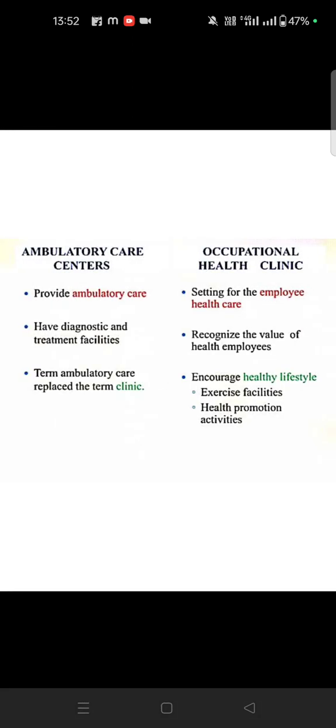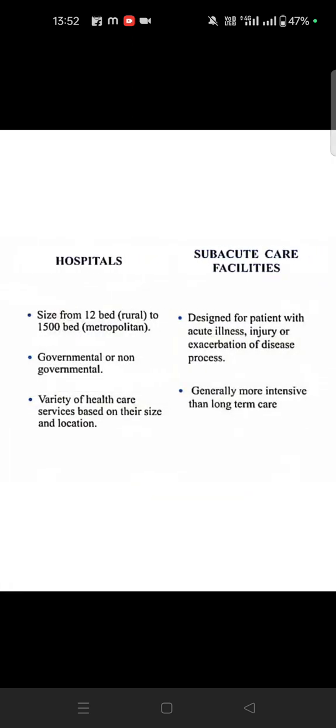Ambulatory care centers provide ambulatory care, have diagnostic and treatment facilities, and the term ambulatory care has replaced the term clinic. Occupational health clinic means a setting for employee health care. It recognizes the value of healthy employees, so exercise facilities, health promotion activities and more can be provided. A hospital may have 12 beds or 100 beds, and is multi-specialty, governmental or non-governmental, with a variety of health services based on size and location.